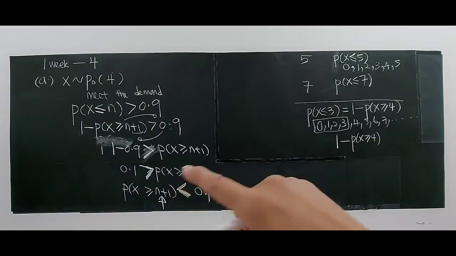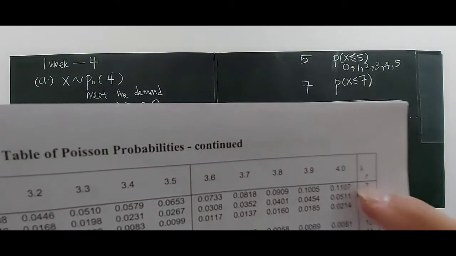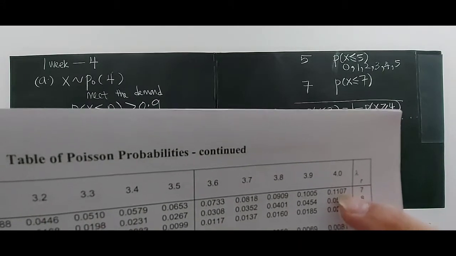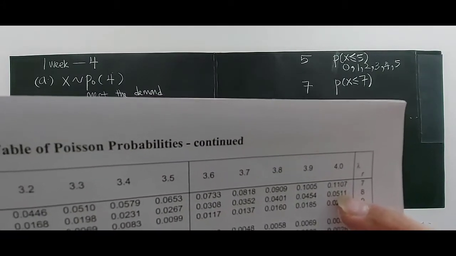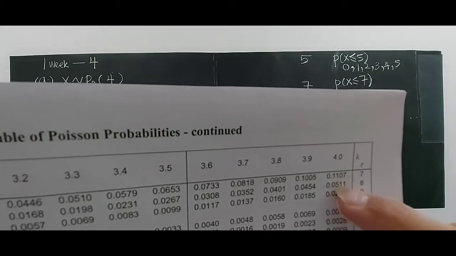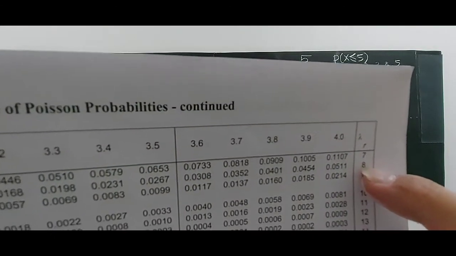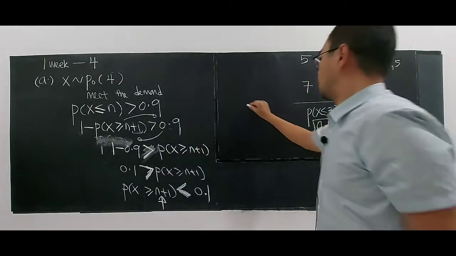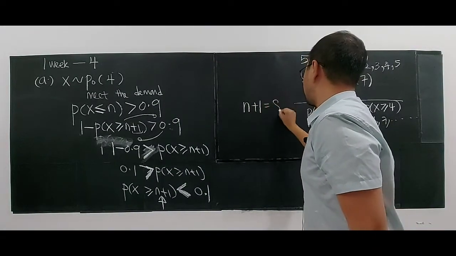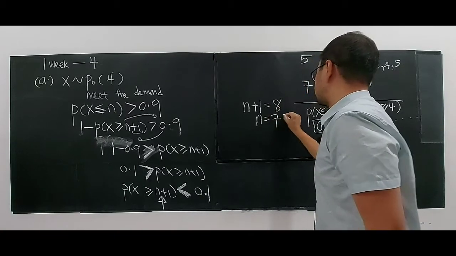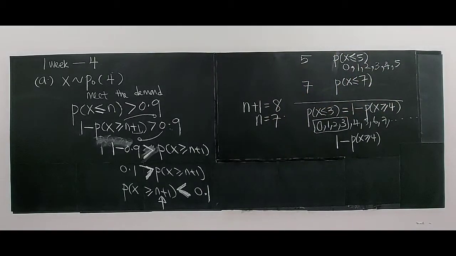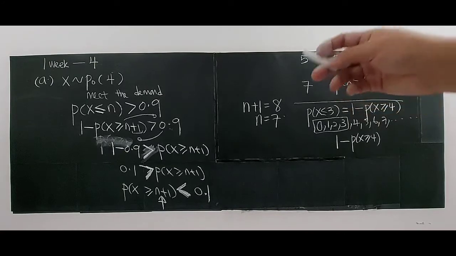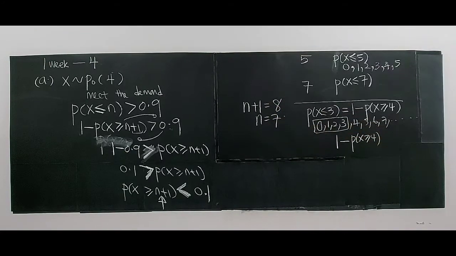N plus 1 should not be 7. Should not be 7. Because why? This is still greater than 0.1. And this starts to be less than 0.1, right? Start to be less than 0.1, and the corresponding value is 8. So that means n plus 1 will be 8, so n will be 7. This is the minimum number of copies of magazine that the news agent should order.